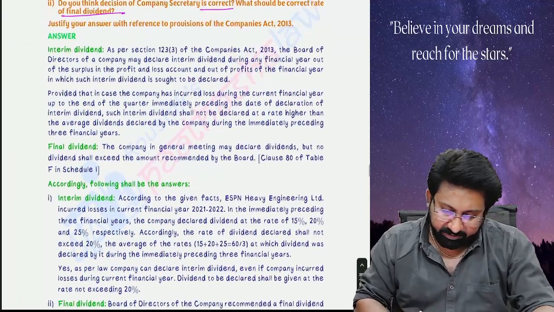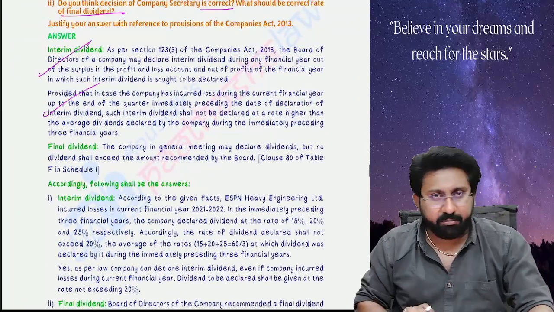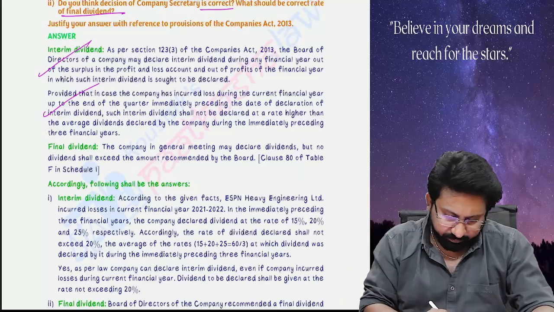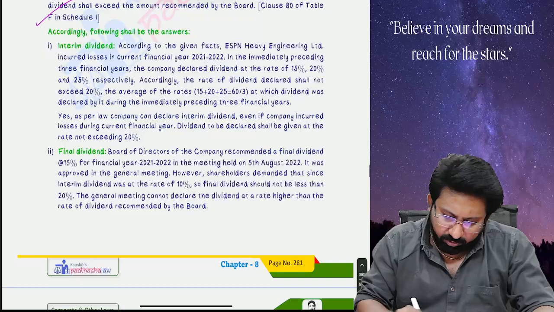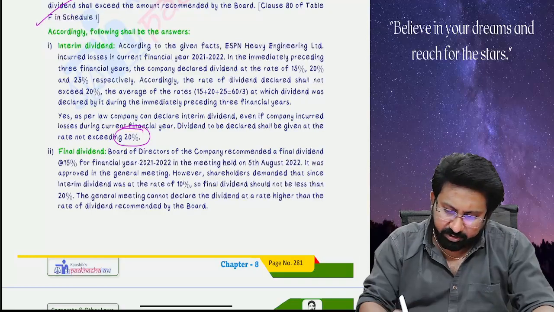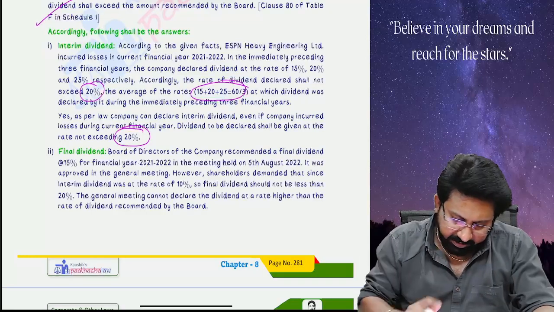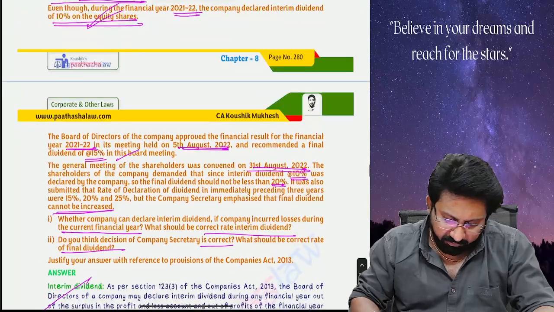So the first provision you write is about interim dividend, whatever we discussed. Interim dividend you have to write like this, and the answer is 20%. So 20%. Next, talk about final dividend now.